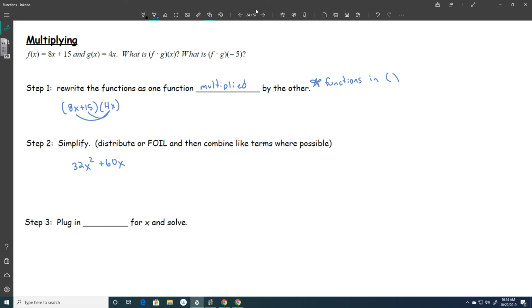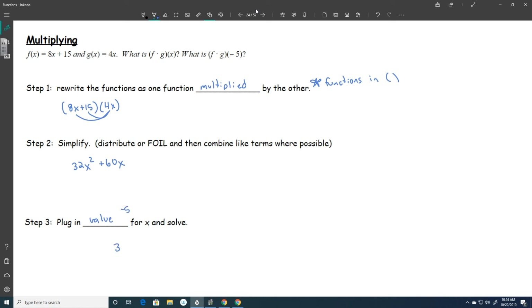Whatever you have to do, distribute, FOIL, combine like terms. Right here, we can't combine anything together. This is actually as simple as it gets, okay? Now it wants me to find f times g of negative 5. So I need to plug in that value. I need to plug in a negative 5 for my x.